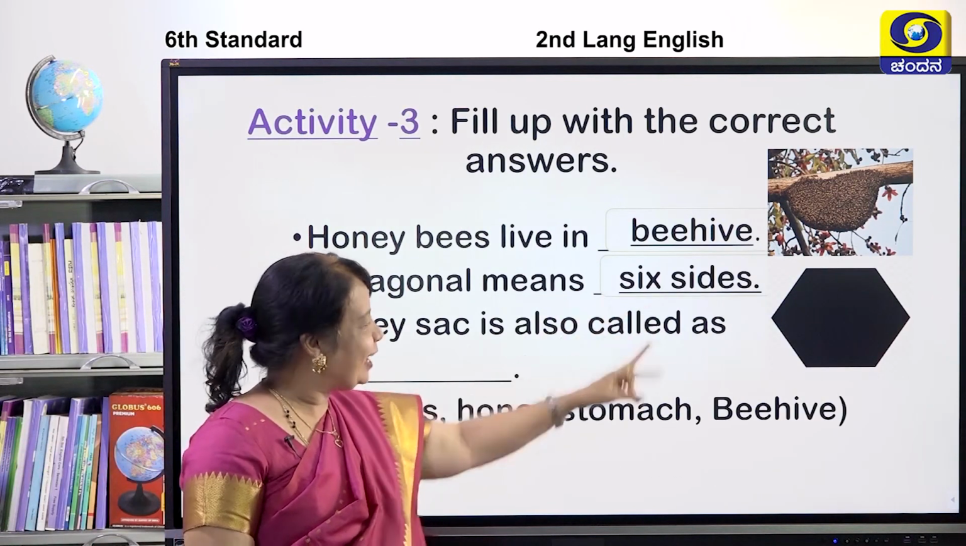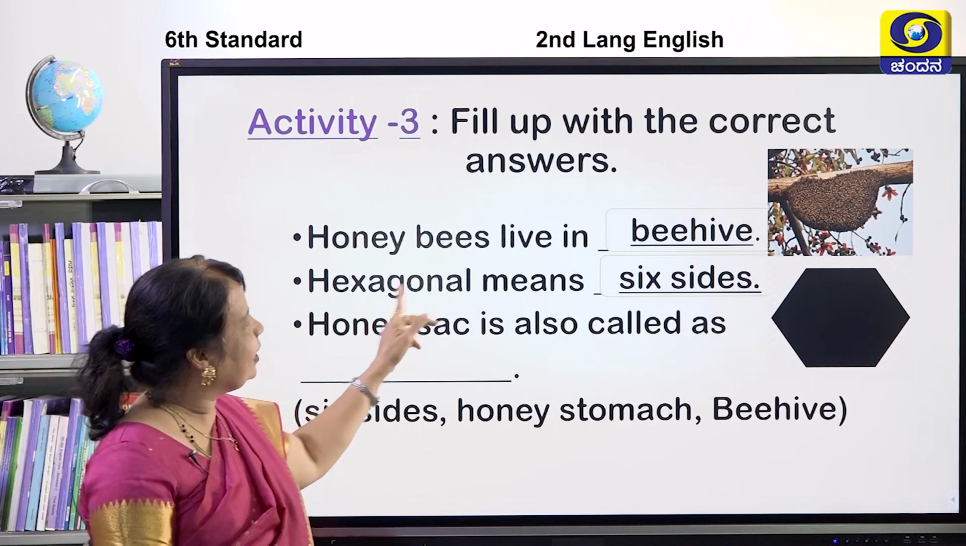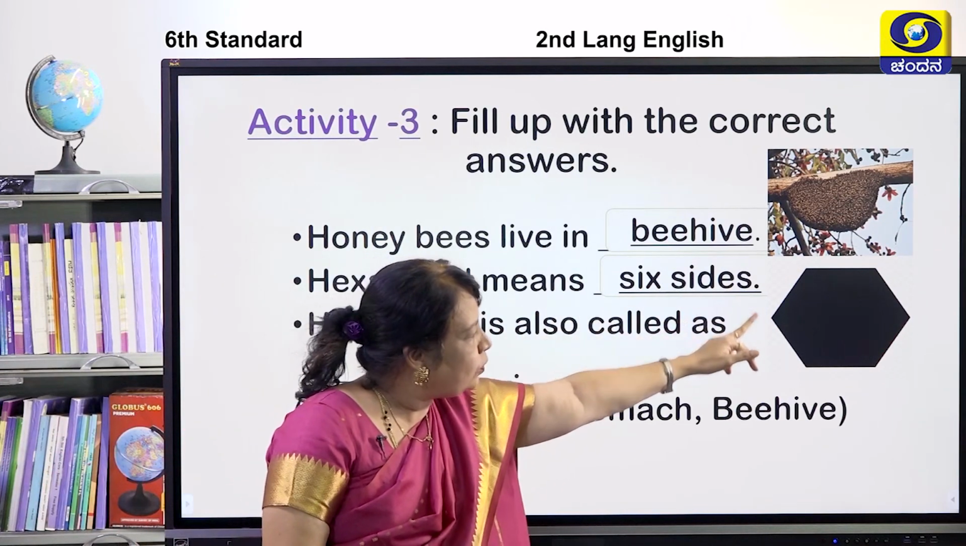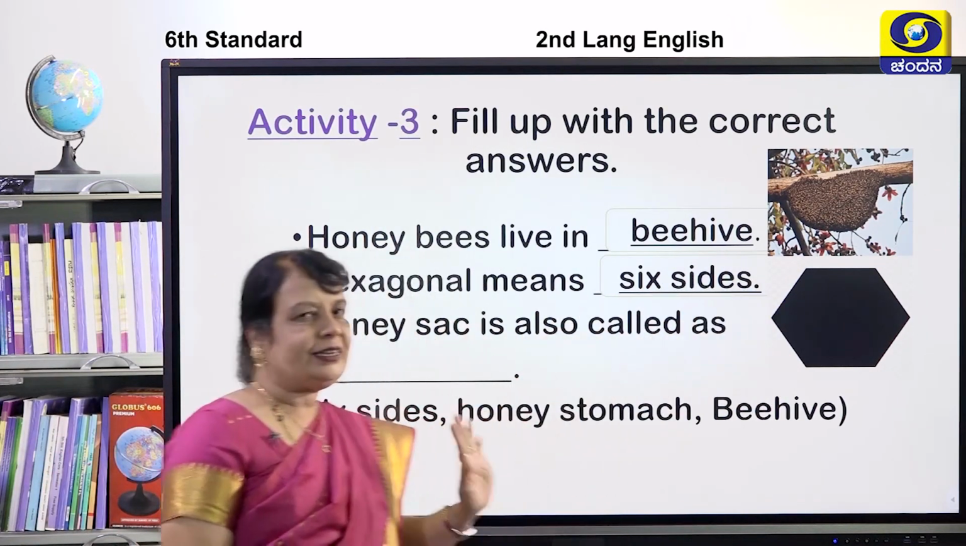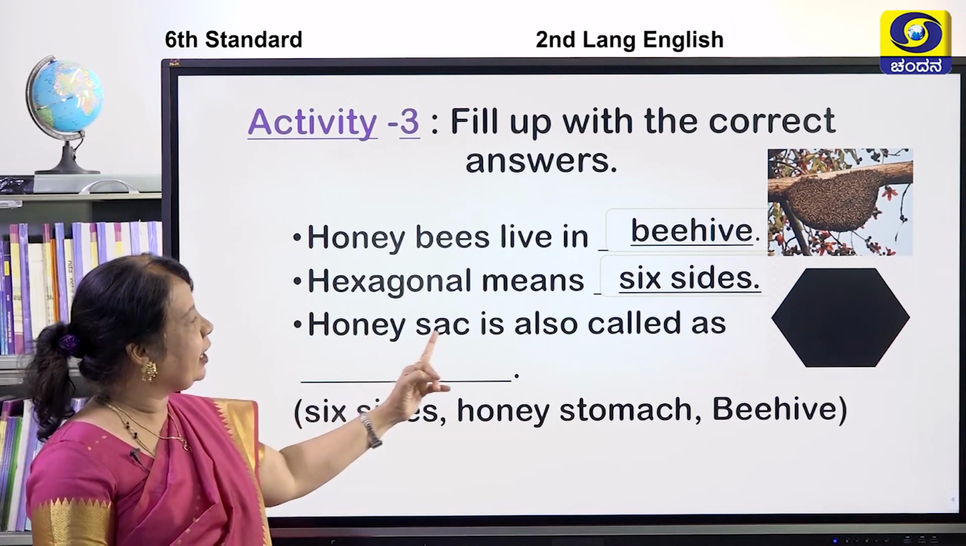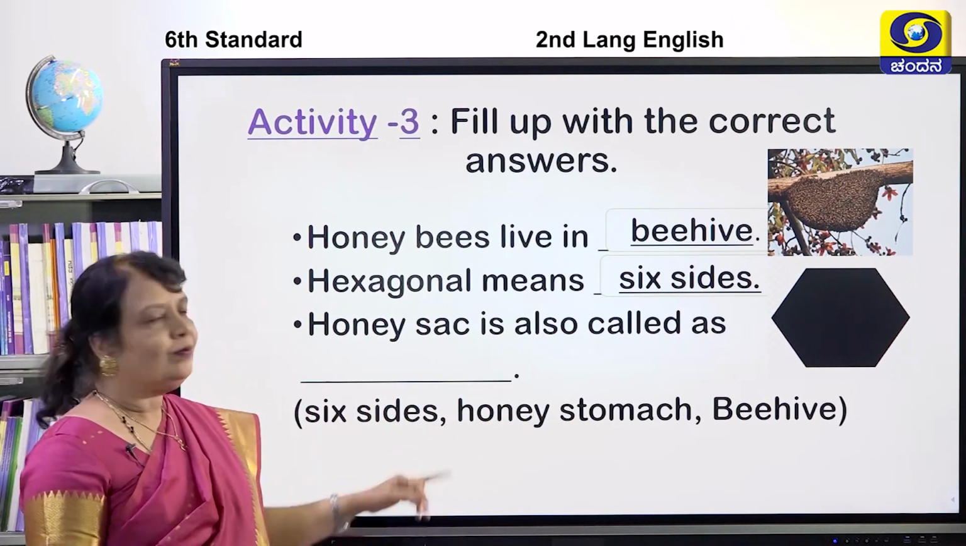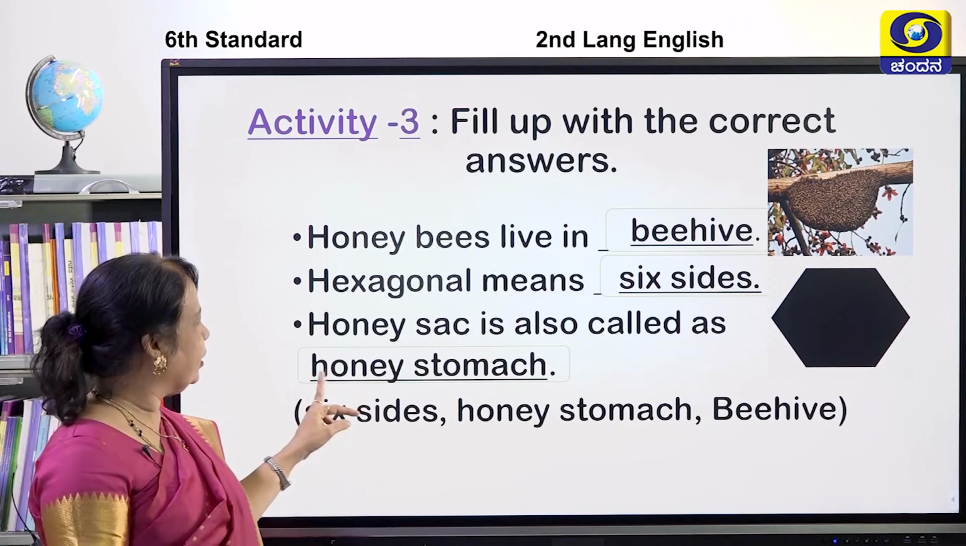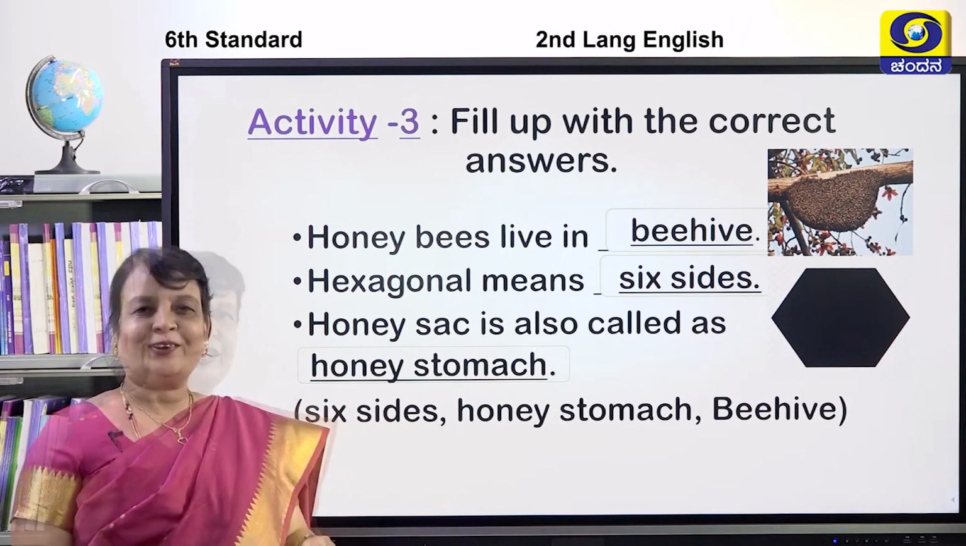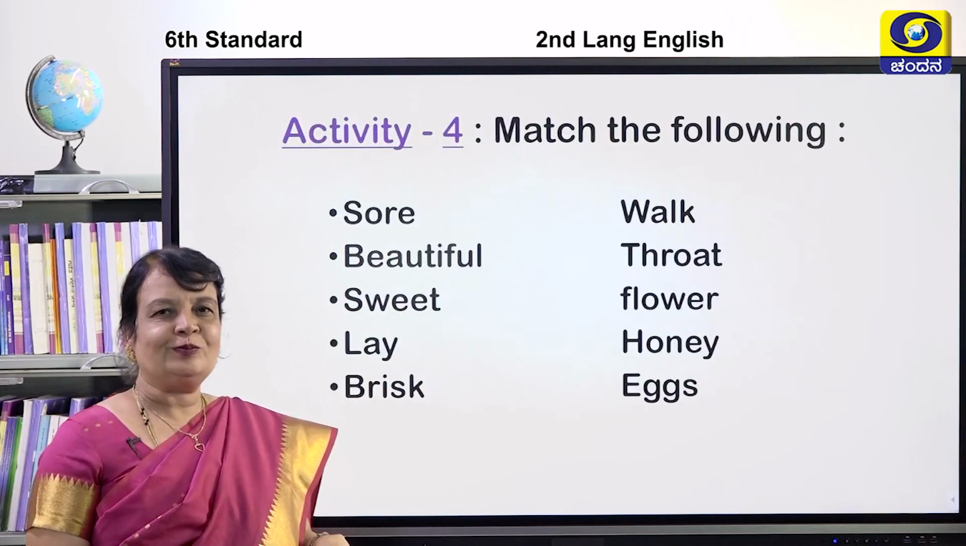Yes, it is 6 sides. Hexagonal means 6 sides. Can you count, children? Yes, 6 sides. Now, honey sac is also called honey stomach. Okay, we'll go for one more activity, children.